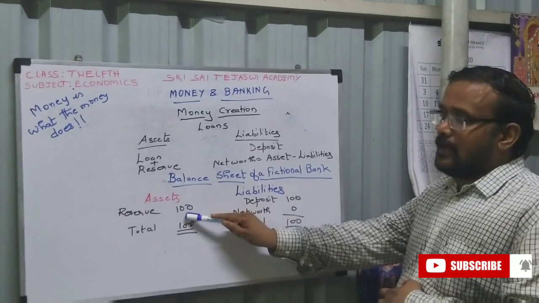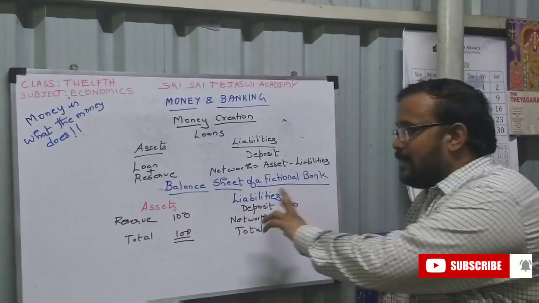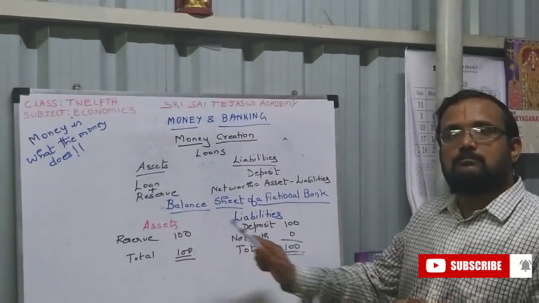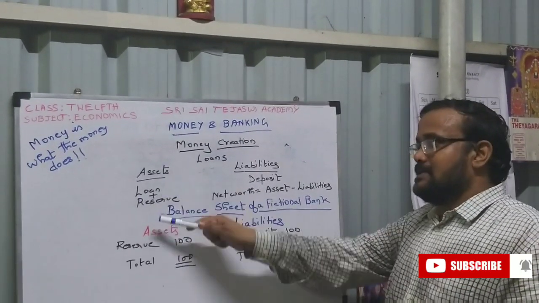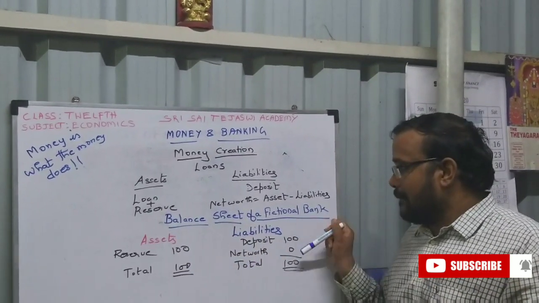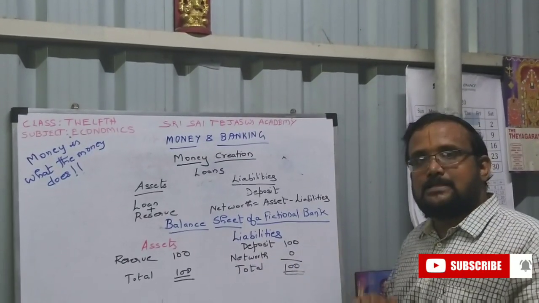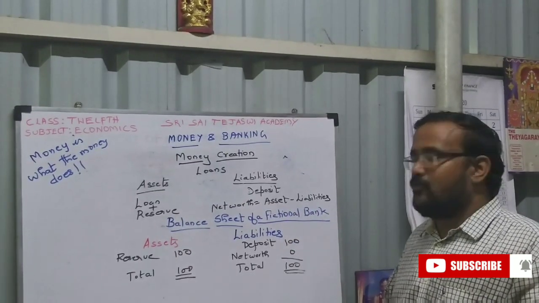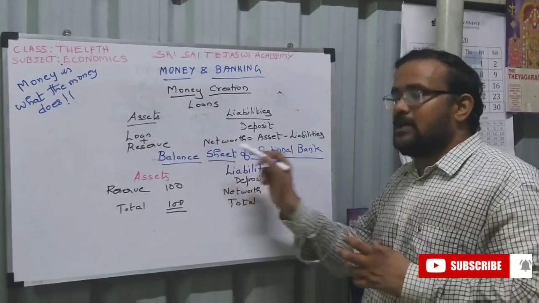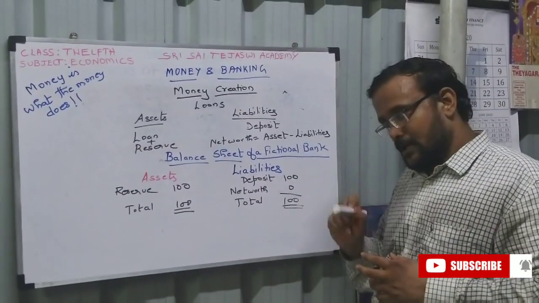At the same time the bank accepts 100 and gives to another customer 100 rupees as a loan. Loan is an asset. So the total asset with the bank is 100. Total deposit liability of the bank is 100. Both are the same. This is a simple example of a balance sheet of a fictional bank. So this you have to understand.